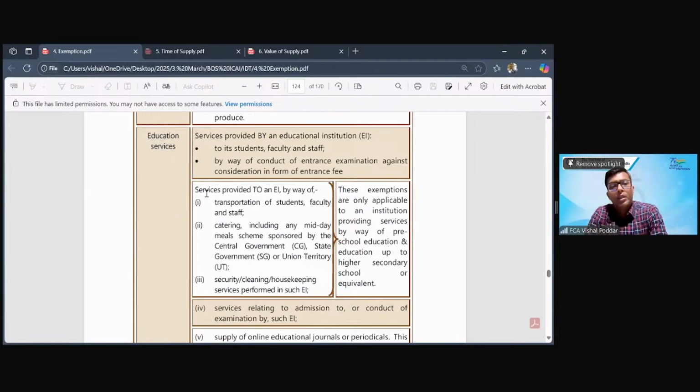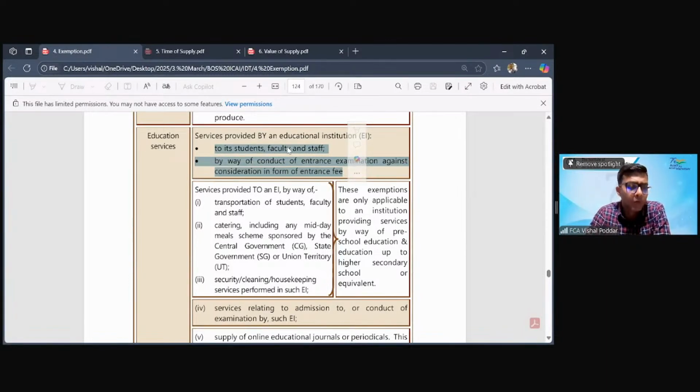Fine. So starting with the exemption for the education services, there are two parts of exemption. One is exemption for the outward services given by the educational institutions. Second is for the inward services which the school or educational institution is getting. Now, when we come to outward, these are the two entries mainly for the outward exemption.